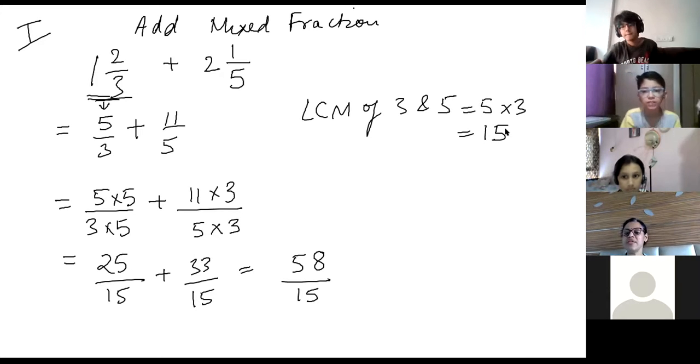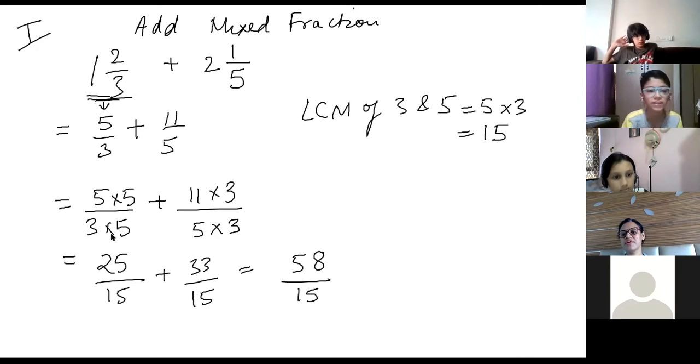So then what do we do? I have to make the denominator equal to the LCM, right? Yes. So what will I do? I have to multiply 3 with 5 to make it 15, right? Yes. So 3 into 5 will be 15. So the same we will do with the numerator.